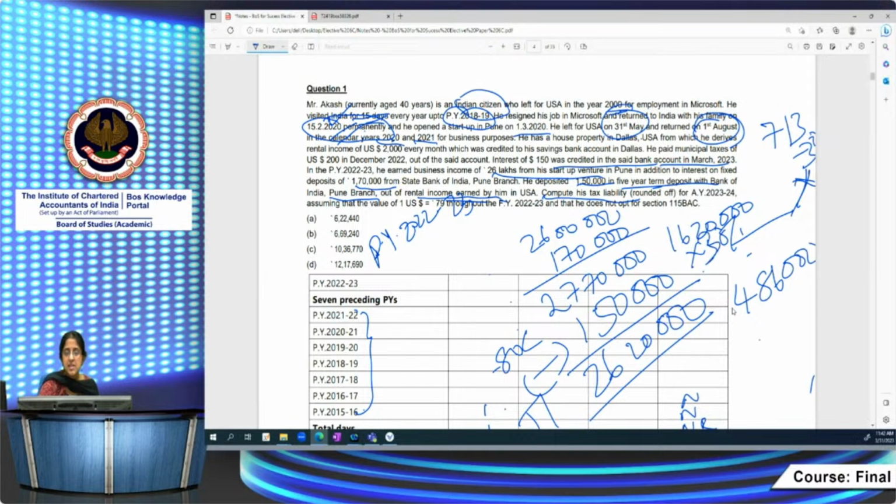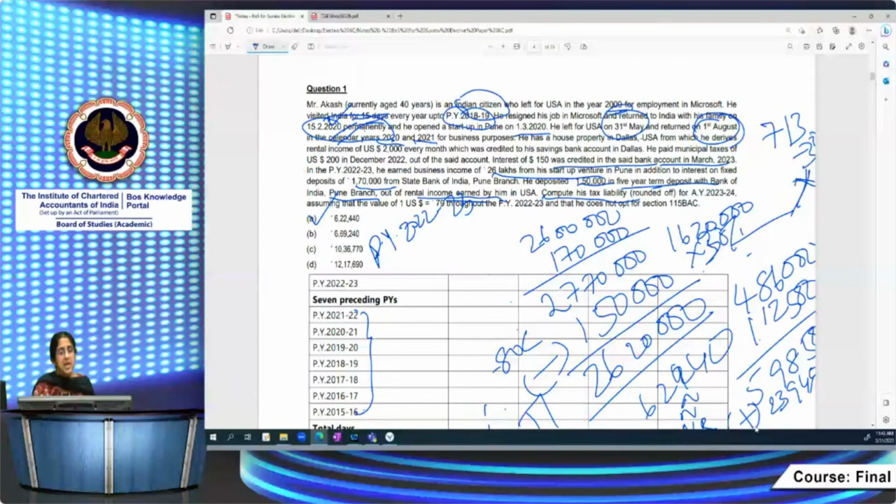$4,86,000. This is 16,20,000 into 30%. Up to 10 lakh, it is 1,12,500, plus 20% on that slab rate which you apply. It will be 598,500 plus cess of 4%. 598,500 into cess of 4% will be 23,940. Plus 598,500 is 622,440. This is the tax liability.